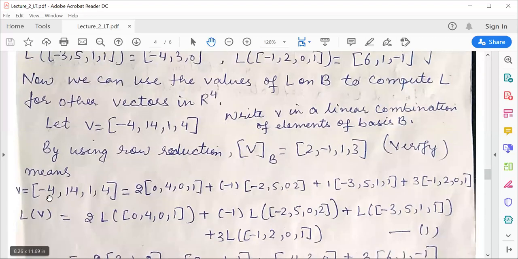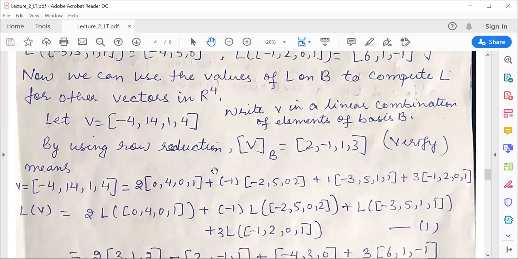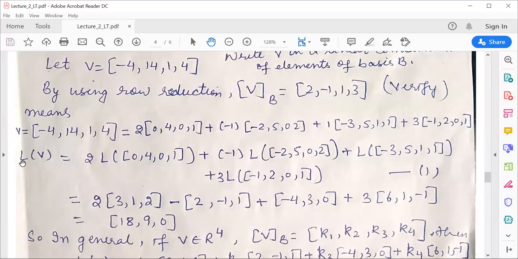So if I write this as a linear combination of these elements, I get some scalars 2, -1, 1 and 3. These coefficients become the coordinate vector for any vector in a vector space V with respect to its respective basis. Okay. Now we need to calculate L of v. We'll directly apply L to v here.